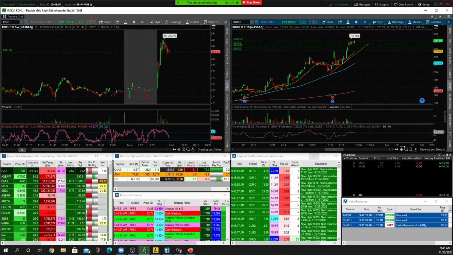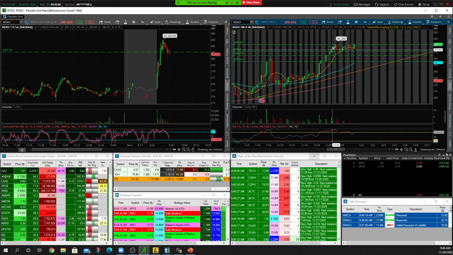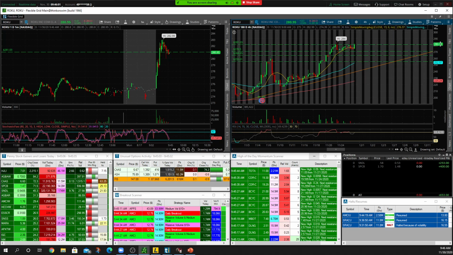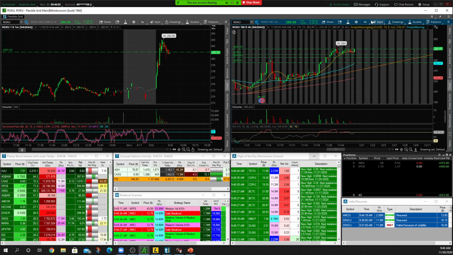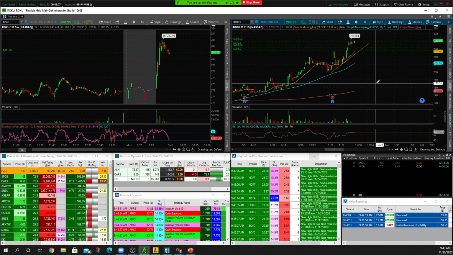So I want to keep this on watch. It could definitely flag and break here. If we look at this on like a 4-hour chart, it definitely has the pull, has the consolidation, looks like it wants to get a third touch break. It could easily break over the 284 and run to 300 bucks, right? But I do want to keep this on watch because we do have a lot of negative divergence on the daily.